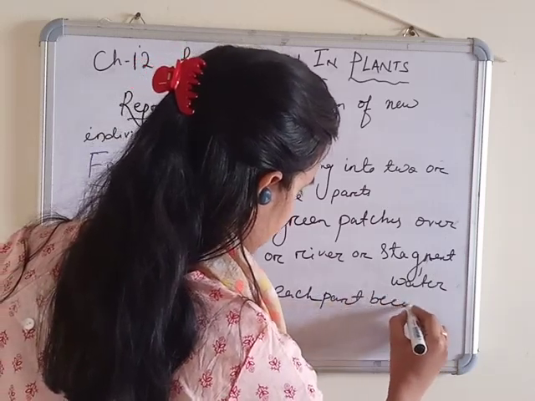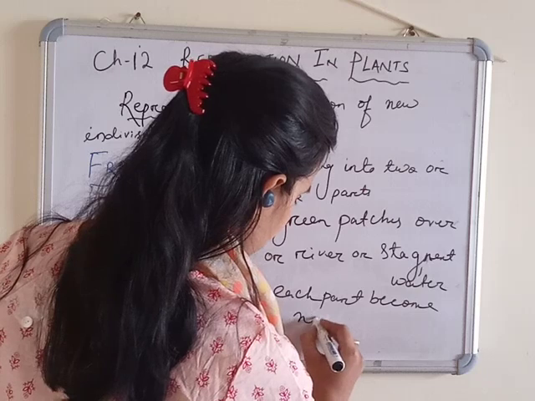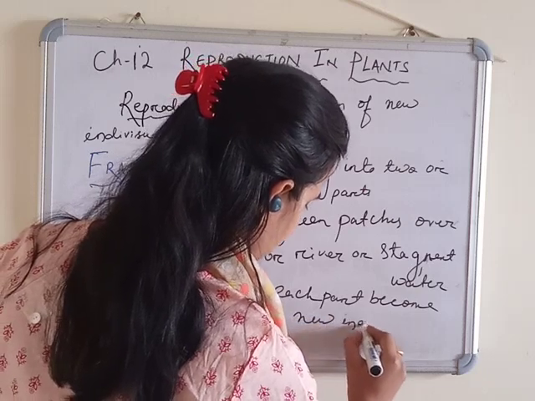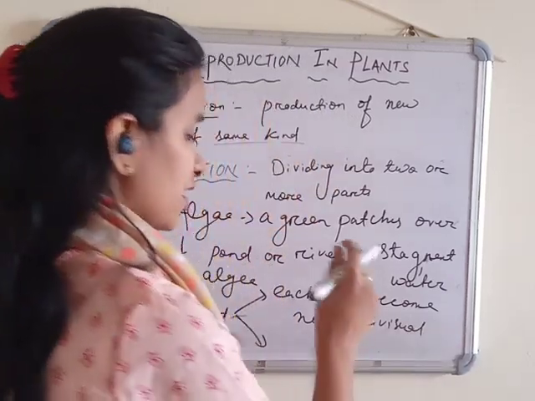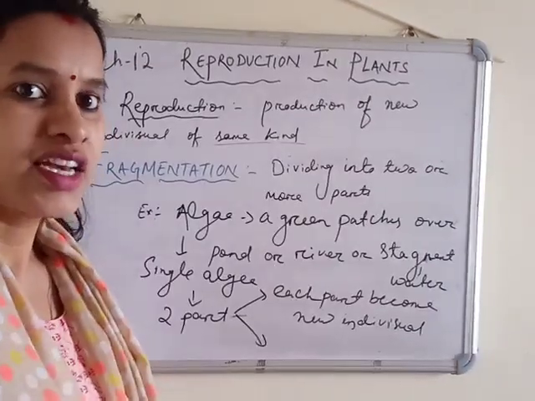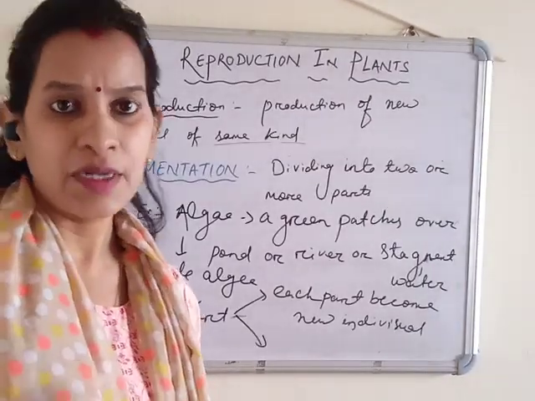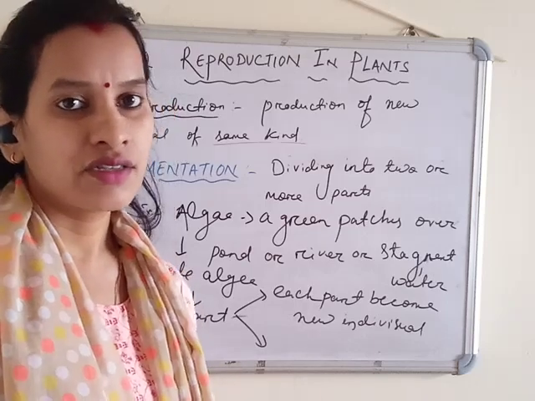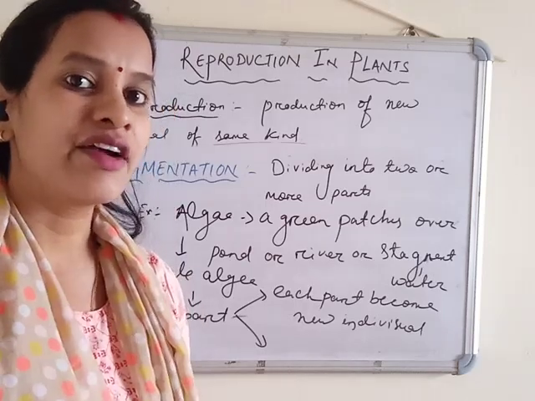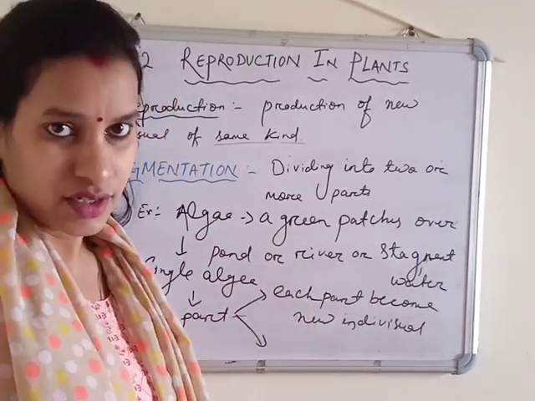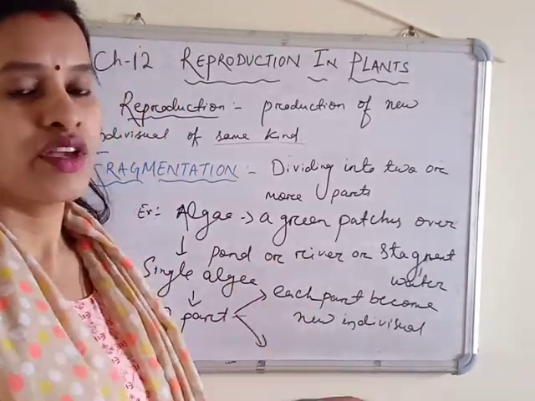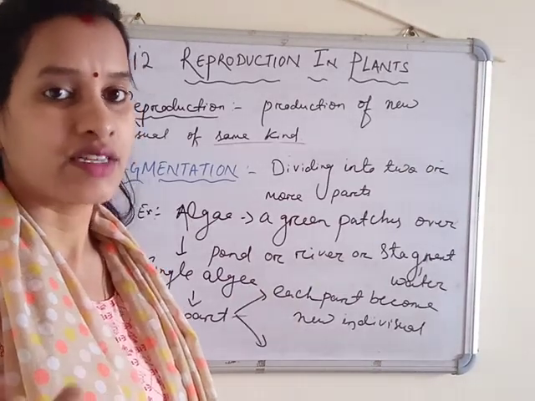becomes a new individual. Again this new individual is divided into two or three parts. So they can divide into 2, 3, 4 parts, multiple parts, and each one becomes new. Again they start dividing themselves when they mature. But this process is very fast. That's why the green patches grow on the river or pond very fast.